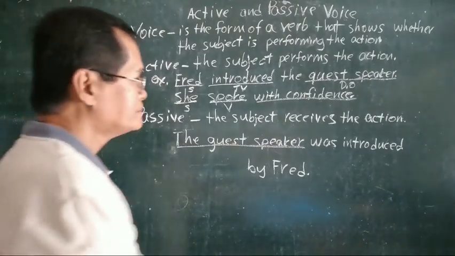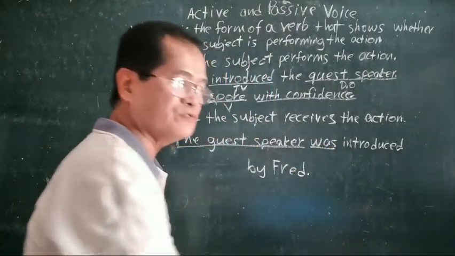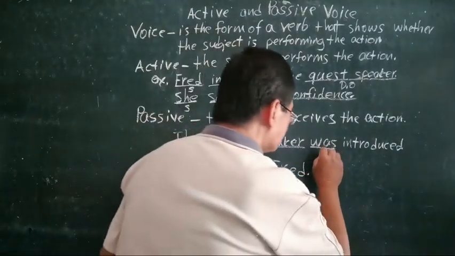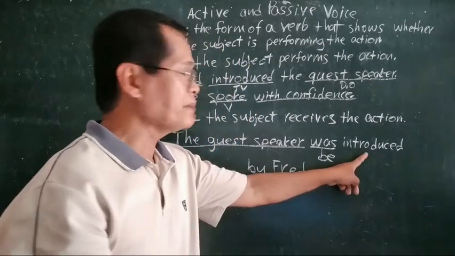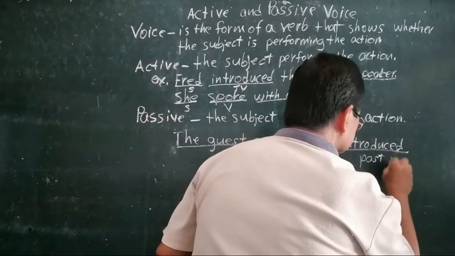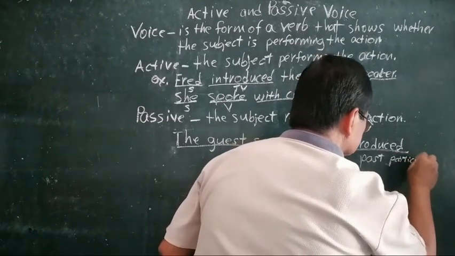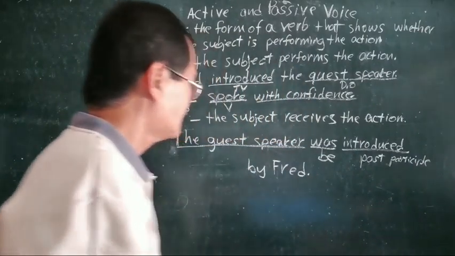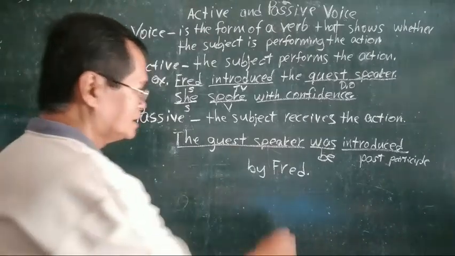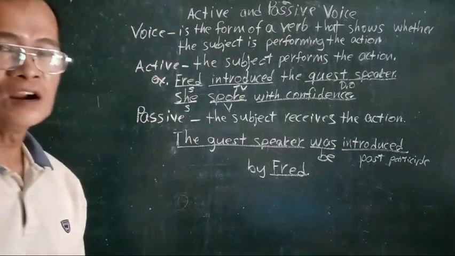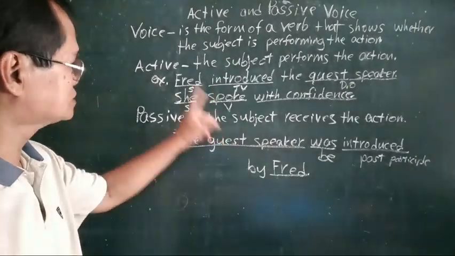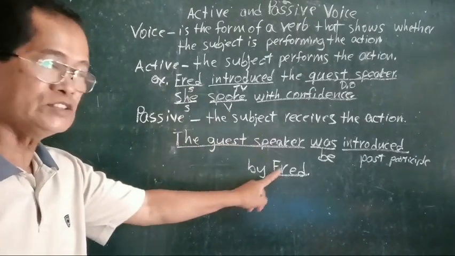It is followed by was, which is a form of the verb be, and then followed by the past participle, introduced. This is our past participle. And then, here is Fred. This is the doer of the action. In our original sentence, Fred is the subject.